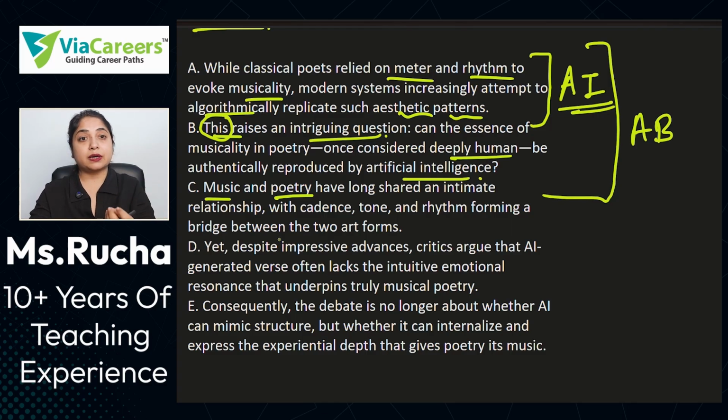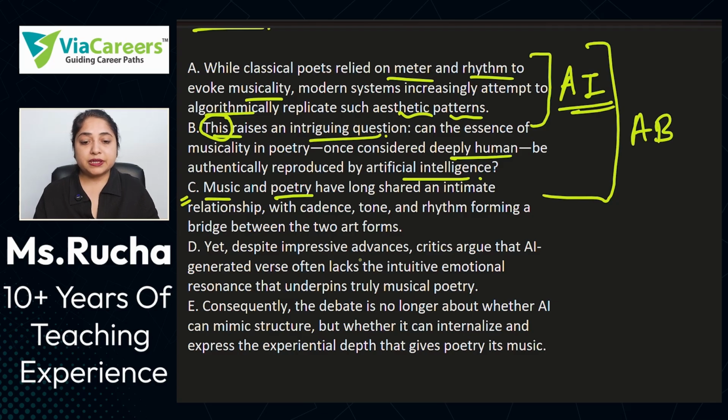Now here we are coming up with the original statement based on which the other two statements were based, right? So here we are introducing it. This is a very generic kind of opening statement. So this can be the opening statement for this particular parajumble, but we will still check D and E and then decide what could be our opening statement.